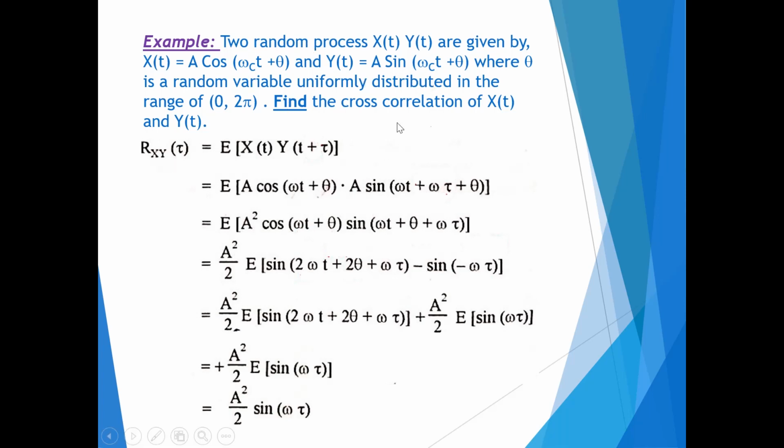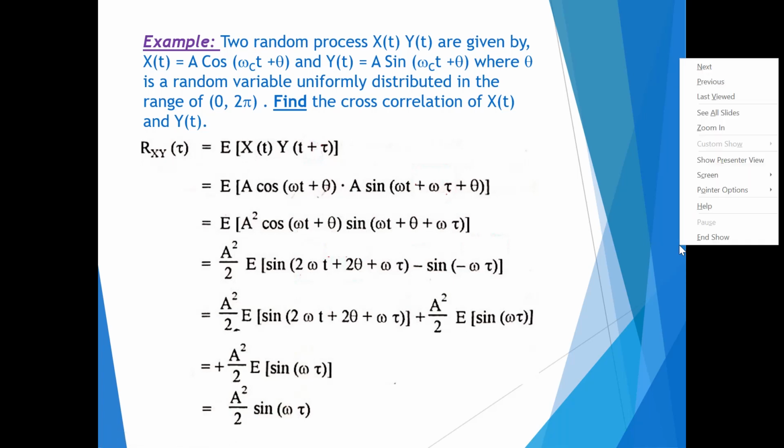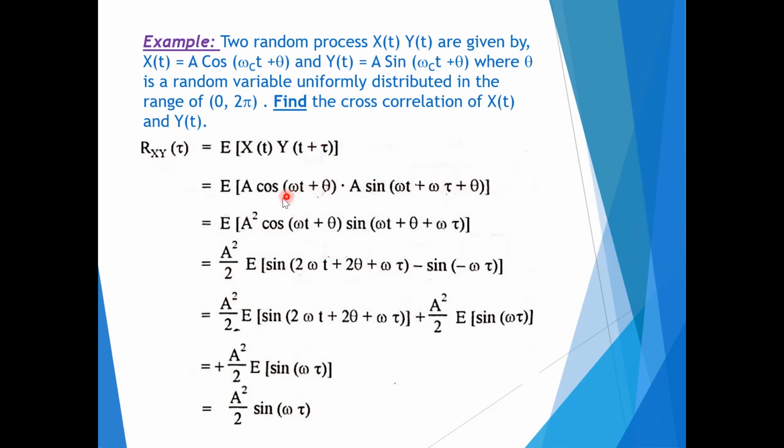Now we know how to find the cross correlation of x of t and y of t as per our previous formula. Rxy of tau is equal to expected value of the product of x of t and y of t plus tau. Now we know x of t is a cos(omega c t plus theta), so here we can replace x of t with a cos(omega t plus theta).